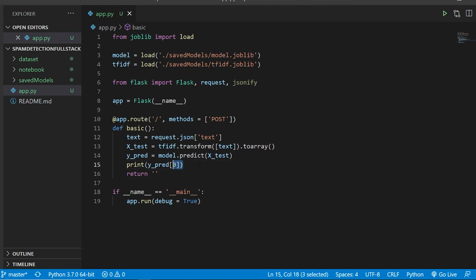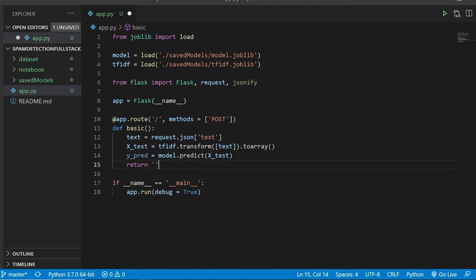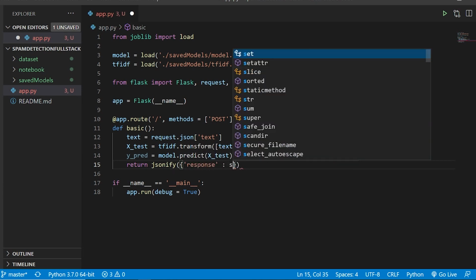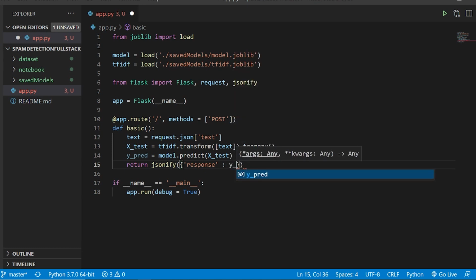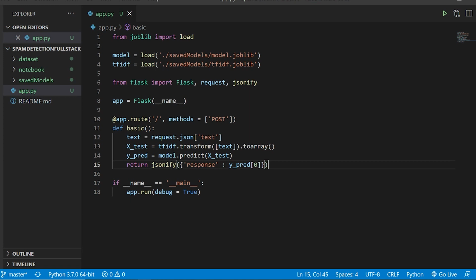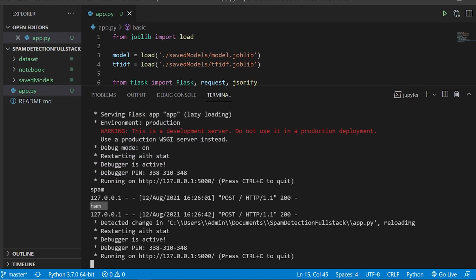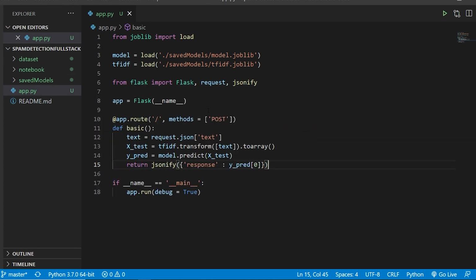Now I'll just get rid of this because we are going to catch that. All right, and here I'll say jsonify with let's say response, and this response is going to give me the ypred of the 0th value. All right, so my API is ready. My API is completely ready. My server is up and also running.